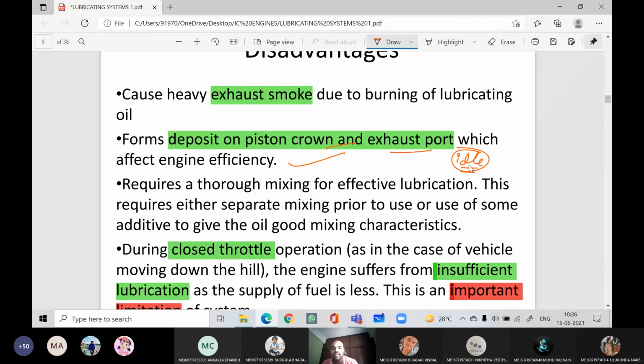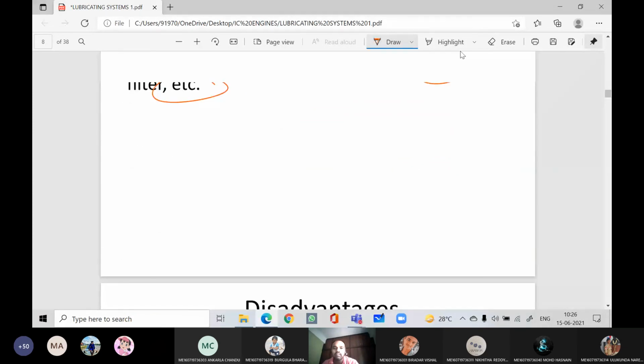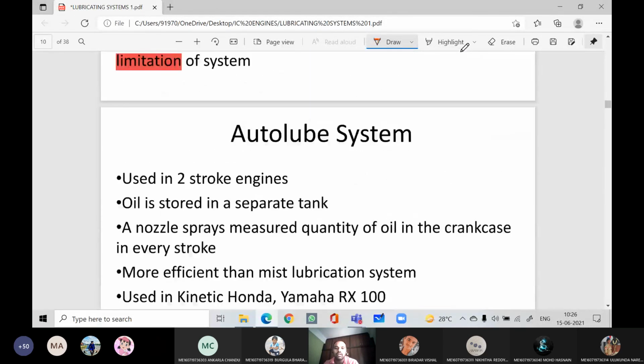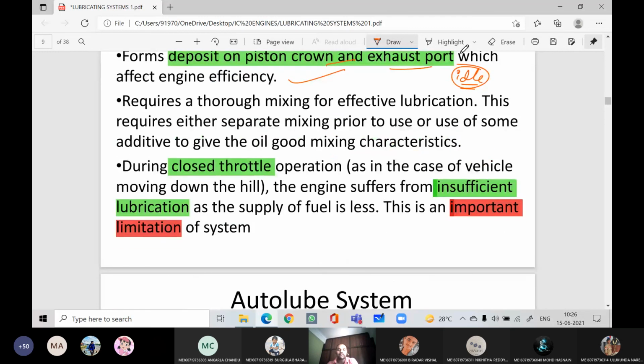During this idle condition, what will happen? We are discussing the mist lubrication system, right? So if you don't accelerate, the engine suffers from insufficient lubrication as the supply is very less. If you operate, then only the fuel supply will be more. Otherwise, through the idle port, a very less amount of fuel will be admitted just for running the engine, not for moving the vehicle. If you throttle or accelerate, then only more fuel will be admitted and lubrication will be sufficient. This is the limitation of the system.